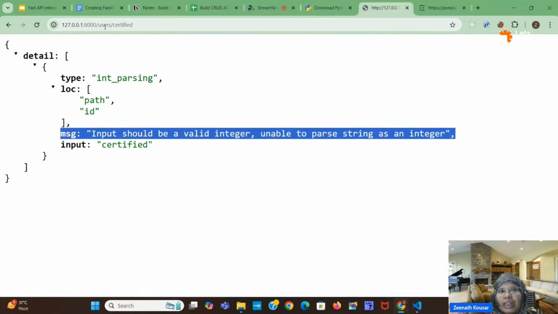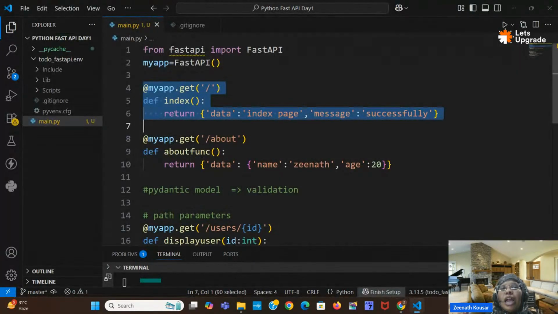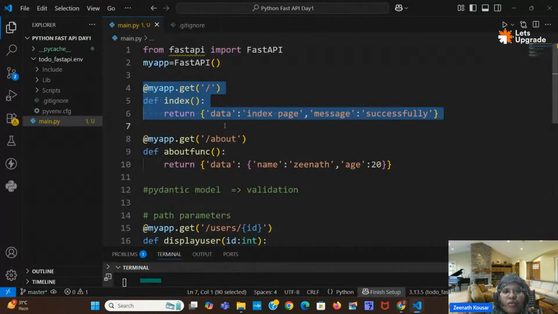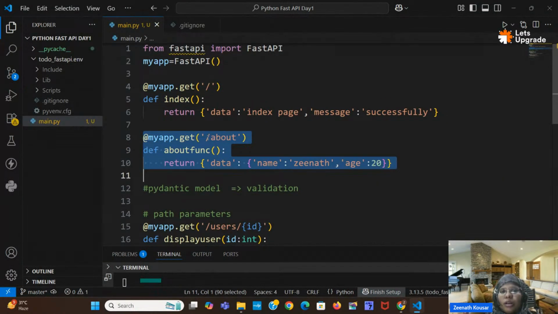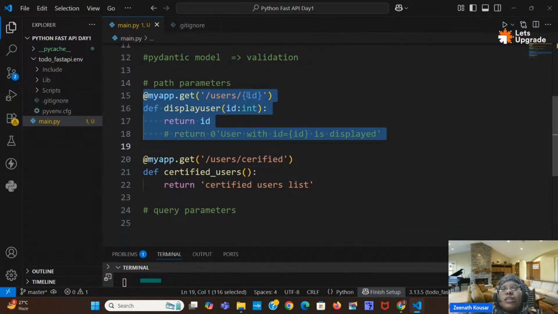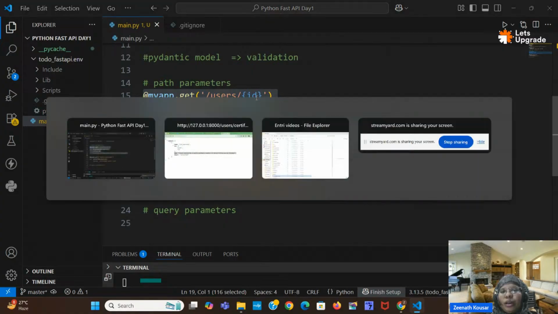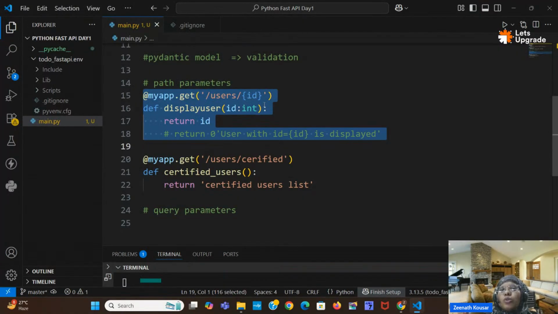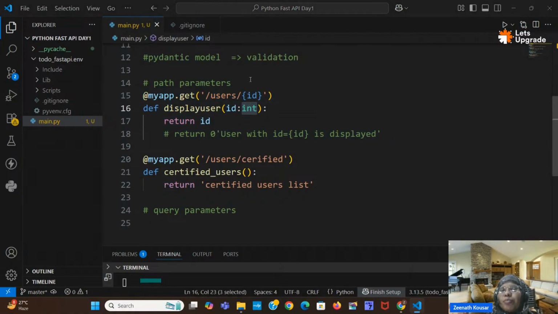Whatever you are writing here, like slash users slash certified, it will compare that particular path with this one. It is not matching, right? Here there is slash and here we have slash users slash certified. Then it goes to another route. This path is also not matching, so it will go to this route, slash users slash id. In place of id, it is storing certified here. Certified is getting stored into this id variable. So here id should be an integer, right? But here we are giving certified, a string. That's why we are getting an error here.